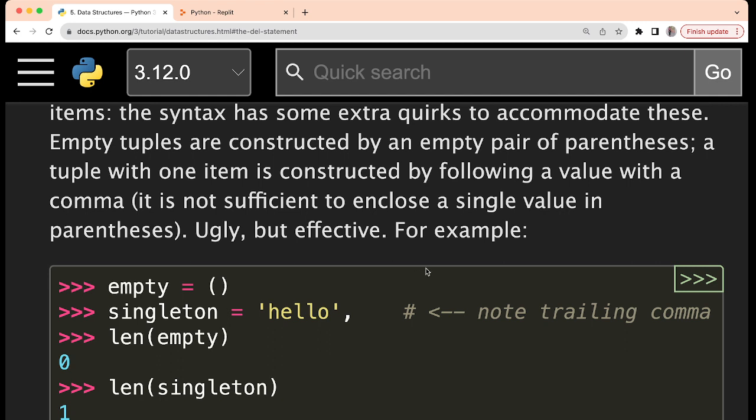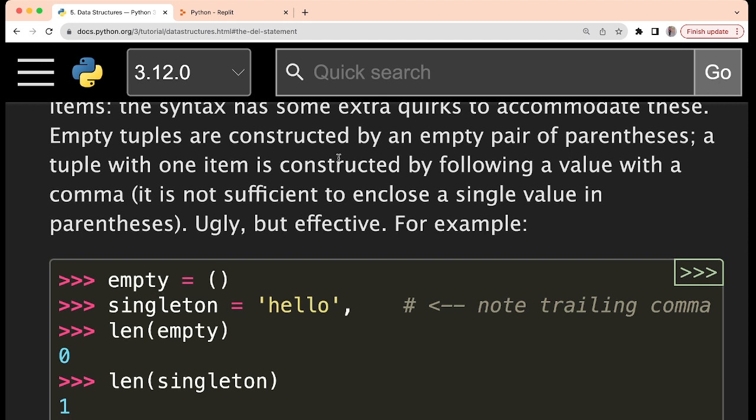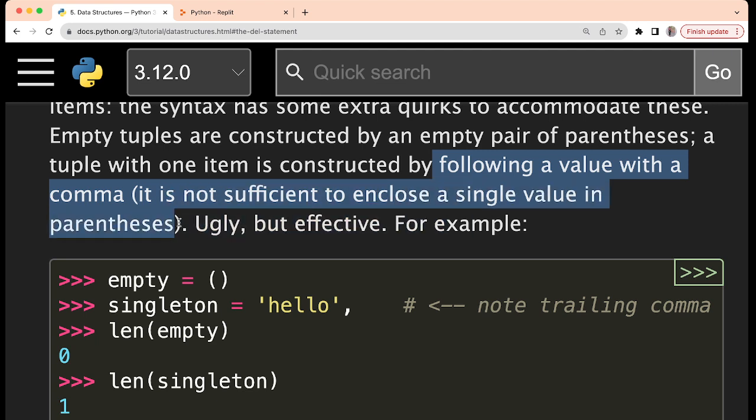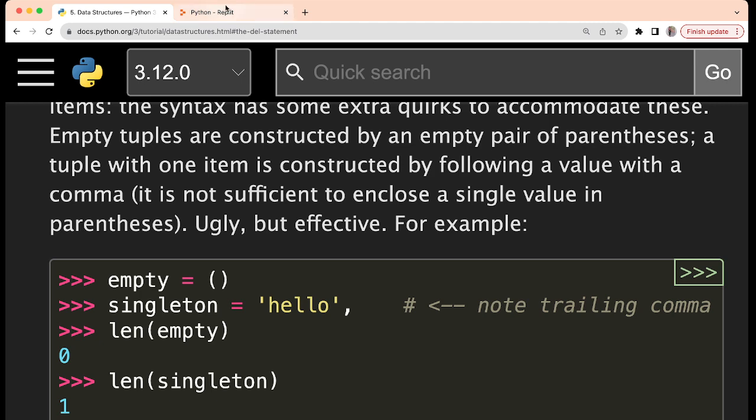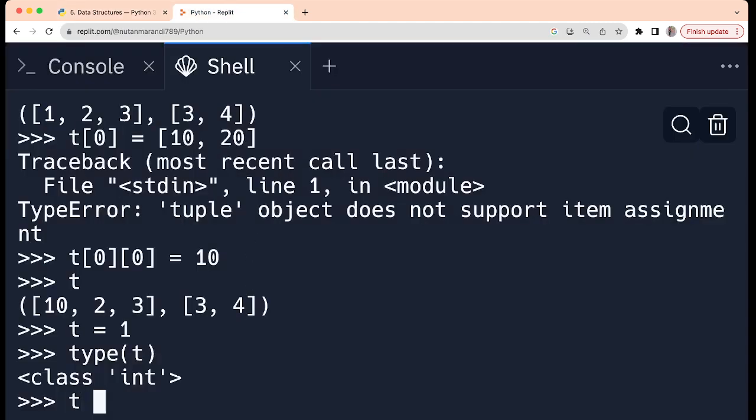Now how do we solve this problem and make it a tuple? For that purpose we have to add one extra comma after that single element. So empty tuples are constructed as we have seen. A tuple with one item is constructed by following a value with a comma. It is not sufficient to enclose a single value in parentheses. You might think that if you just enclose it in parentheses, it will be considered a tuple.